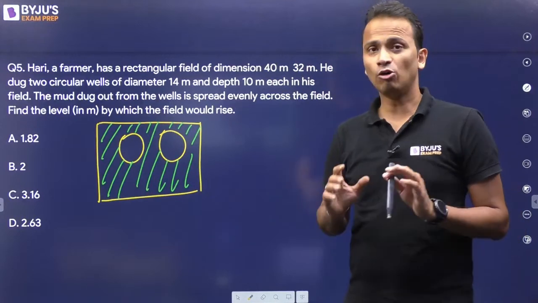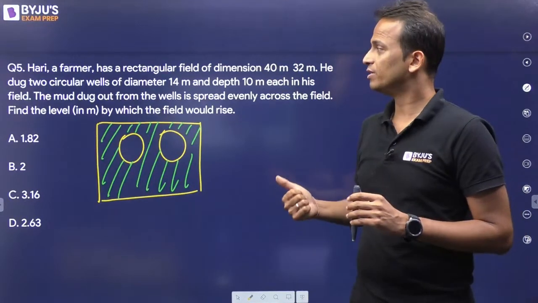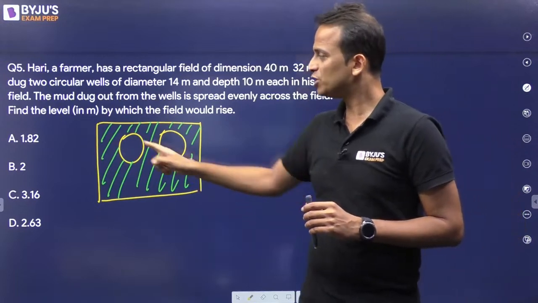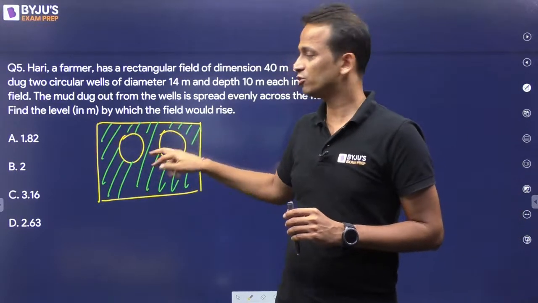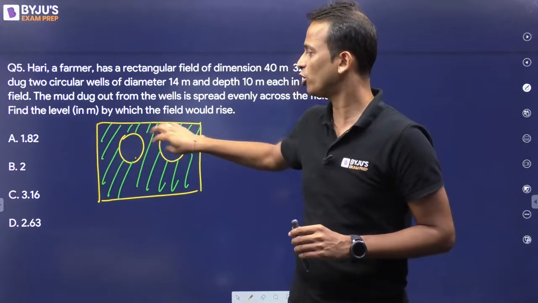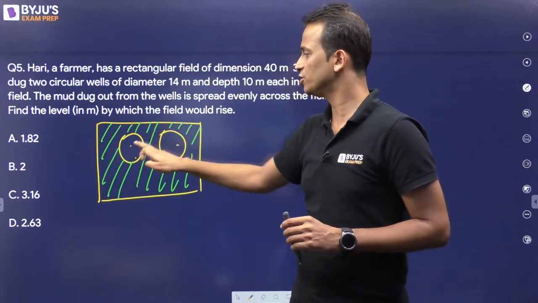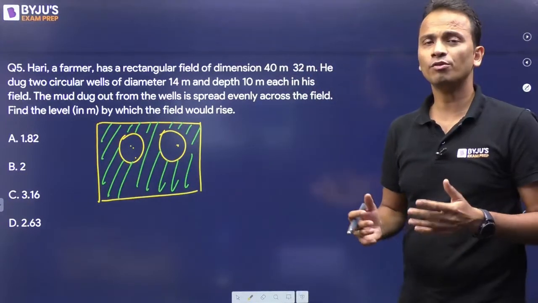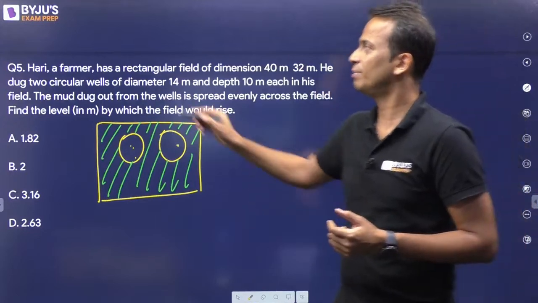Wherever I want to spread this mud that is dug out from the wells, it will be spread over the remaining area. So this portion will be hollow, so that mud will not be put on these 2 wells.